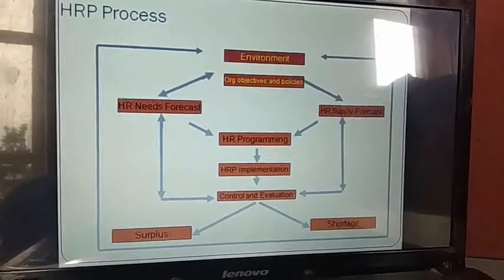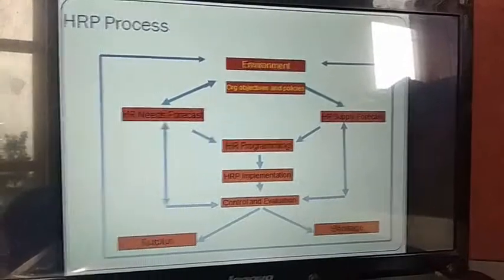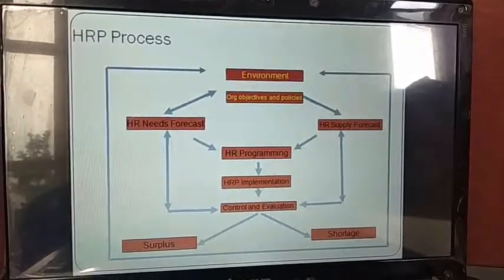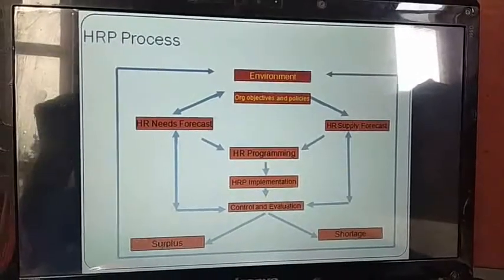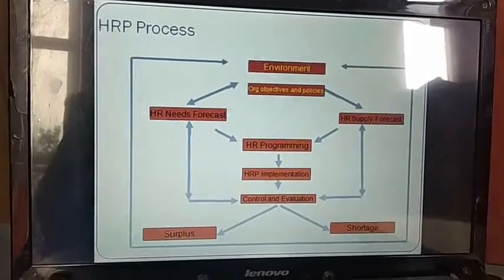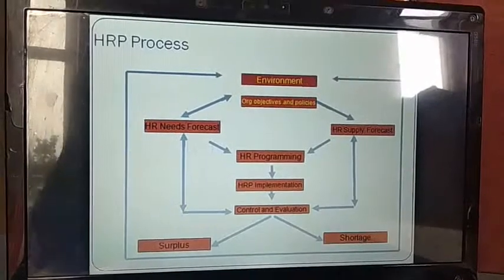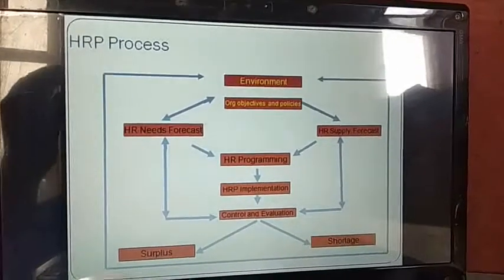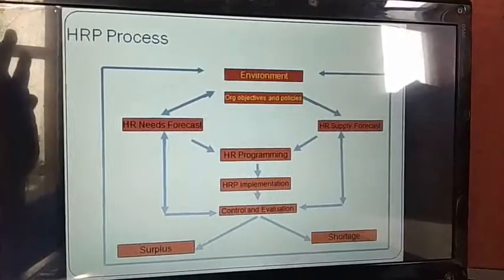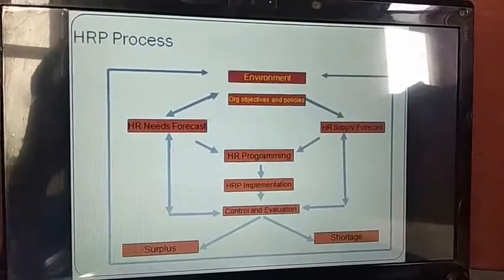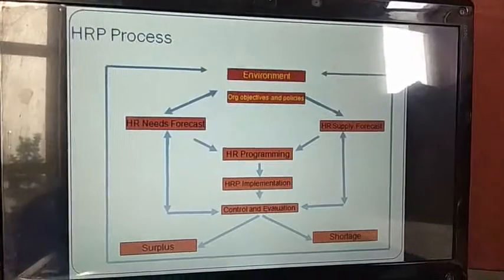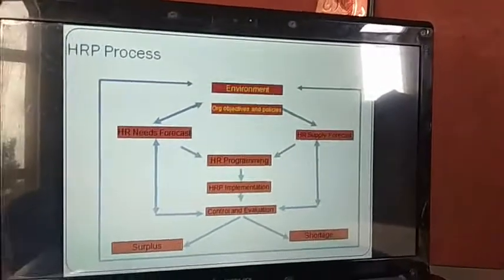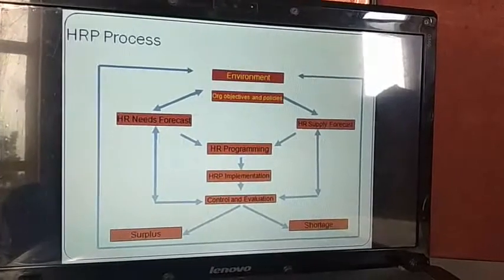Try to understand. The very first component is the environment. A business operates under certain environmental factors like technical, political, demographical. So all these factors influence any given setup of business in any area of our country. So environmental constraints are there. We have to understand that this human resource planning is operating under certain environmental constraints, right?